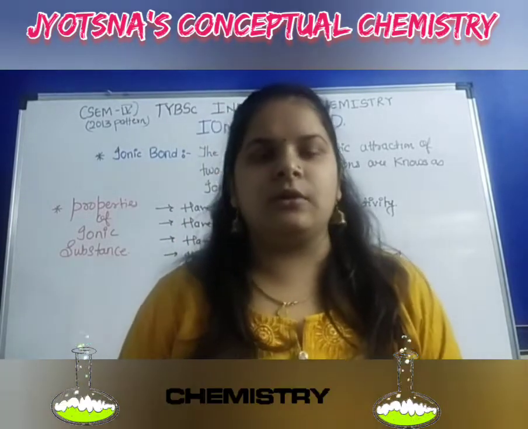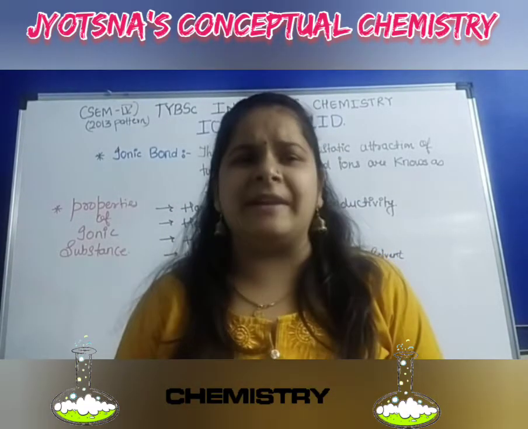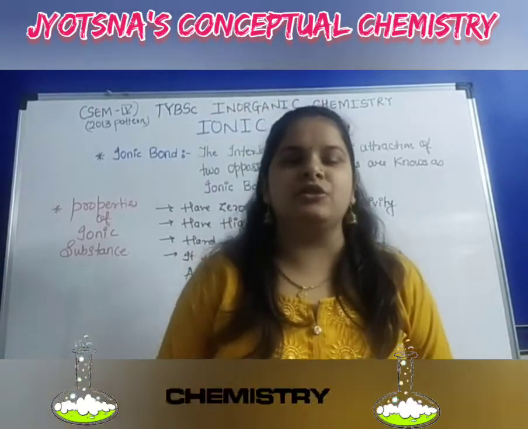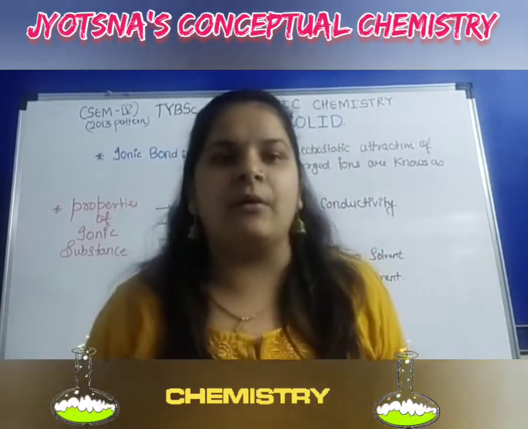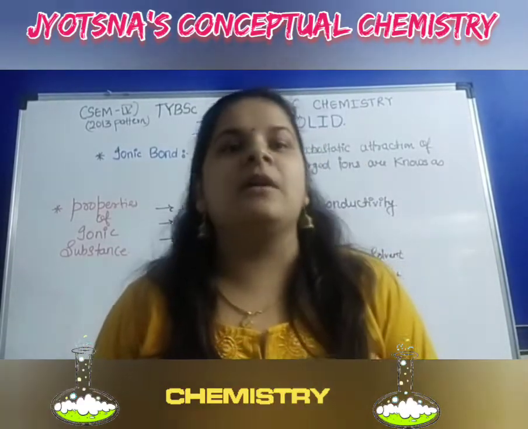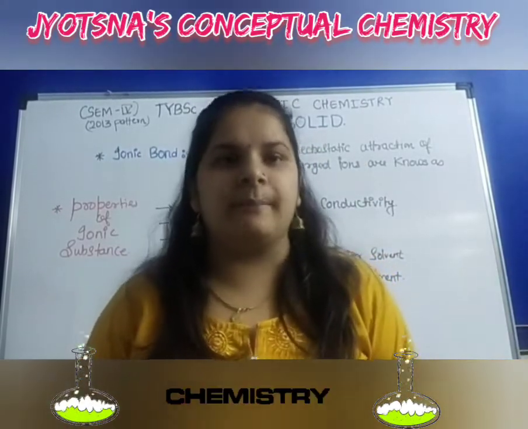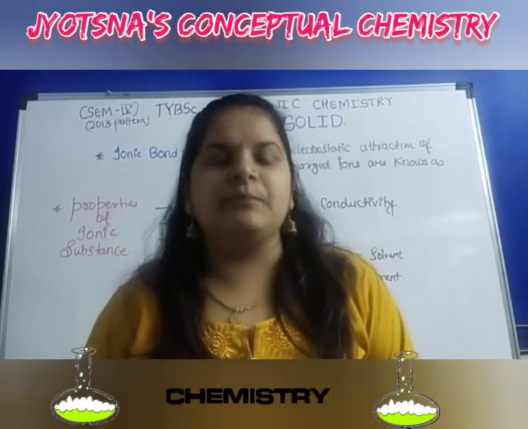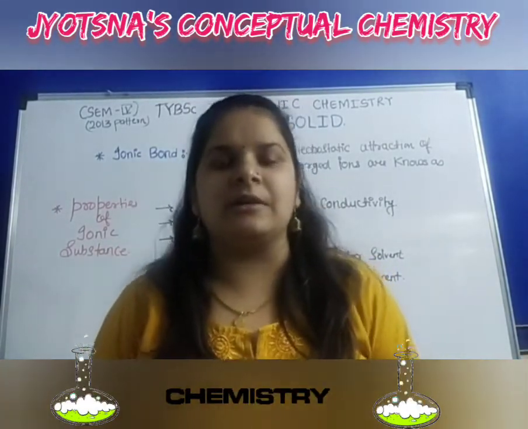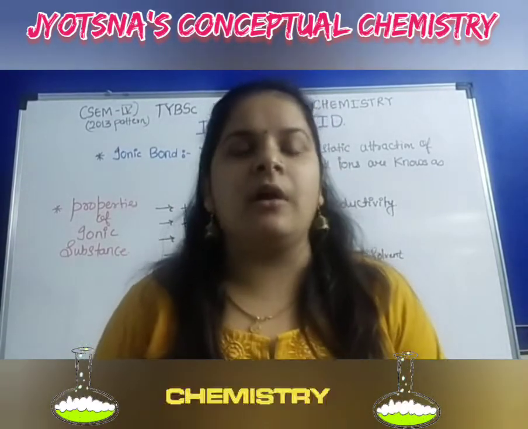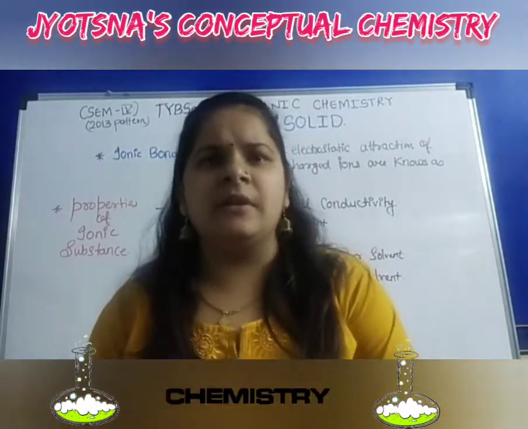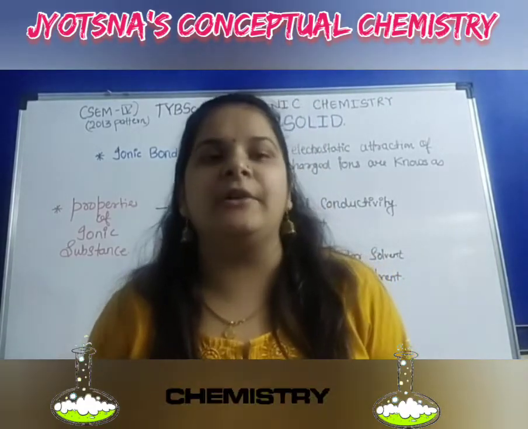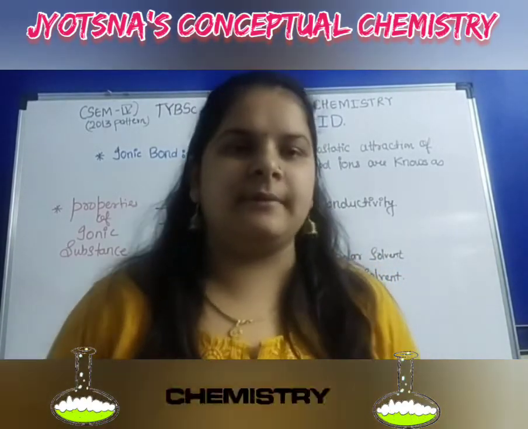We have come across various types of compounds, like ionic compounds, covalent compounds, coordinate compounds, and metallic compounds. But now we are going to learn about the ionic compounds, or in short, we will learn about ionic solids.